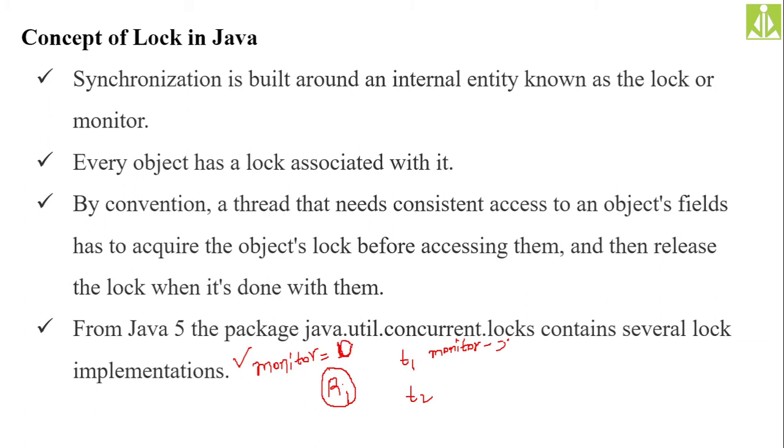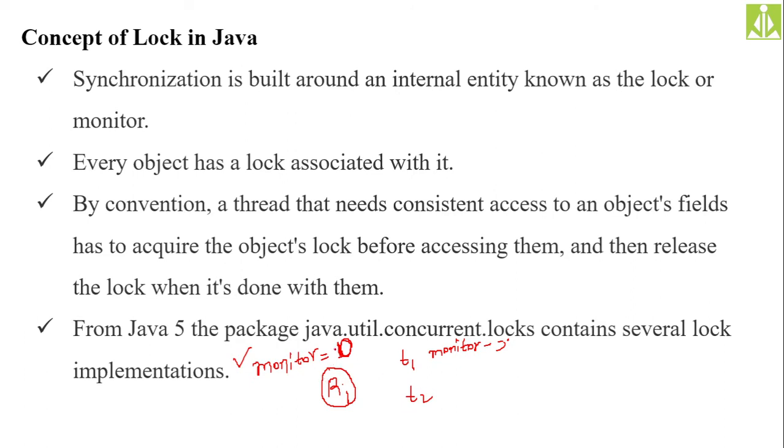When the monitor value is 0, no other thread is allowed to access that resource. Now let us assume T2 is trying to access the resource R1. It has to check the value of monitor first. So what is the value of monitor?